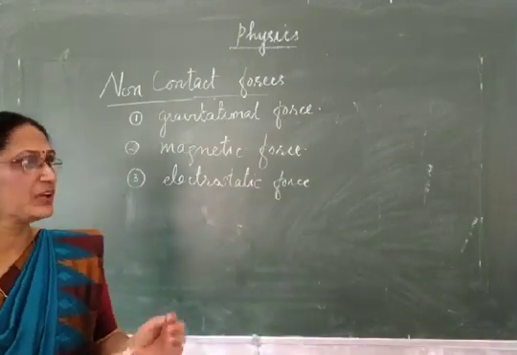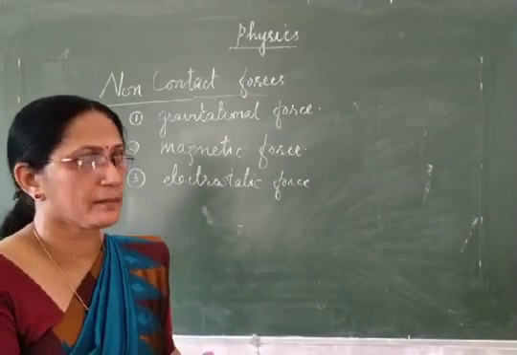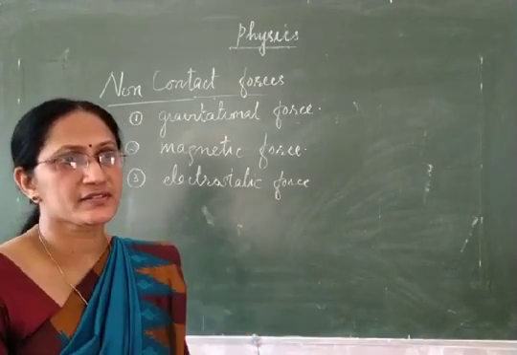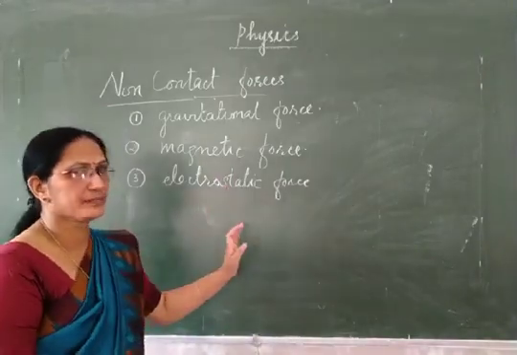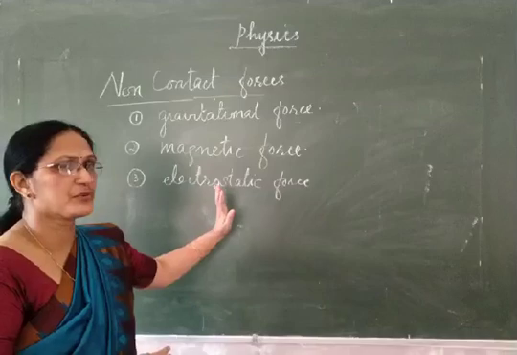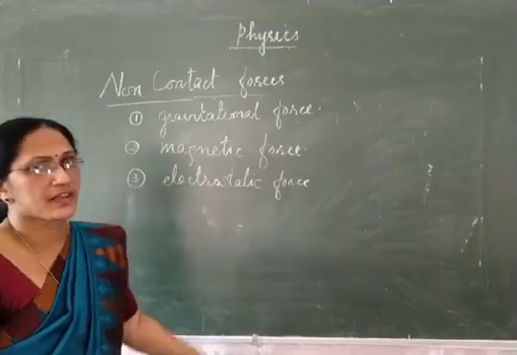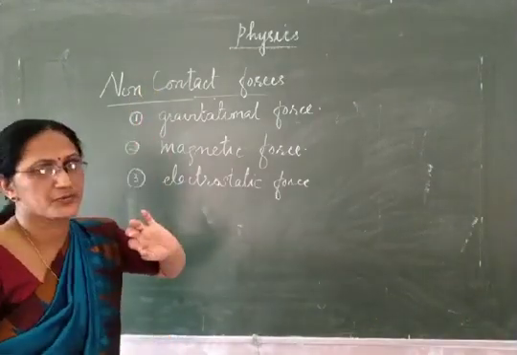For example, if you keep two positive charges nearby, they get repelled. If one positive charge is brought near a negative charge, they get attracted. So between the two charges, when they are kept at a certain distance, there is some force of either attraction or repulsion. So all these three forces can act without physical contact, so they are called non-contact forces.